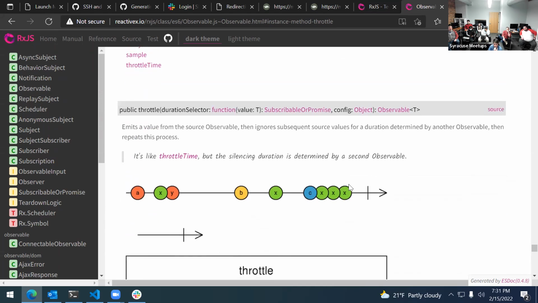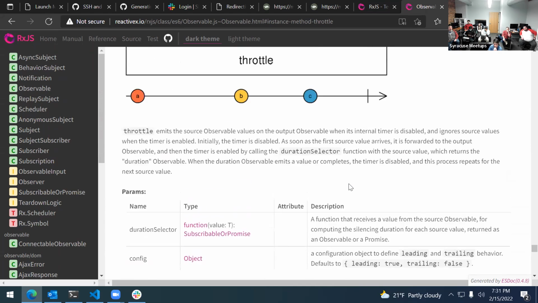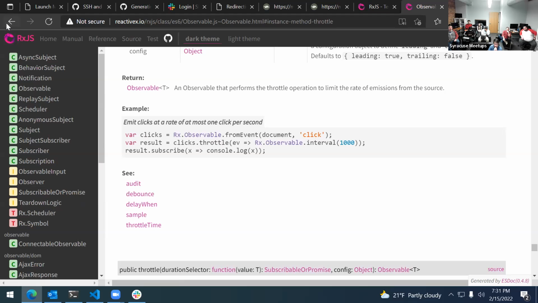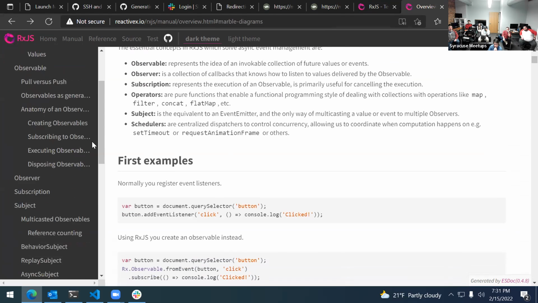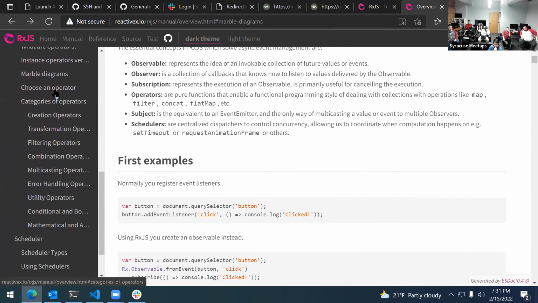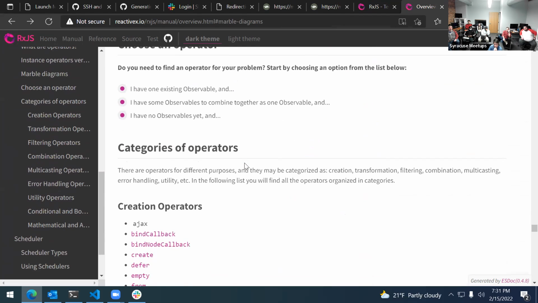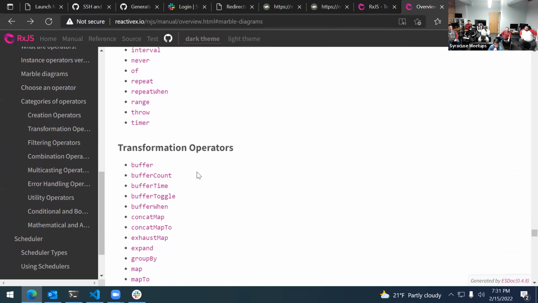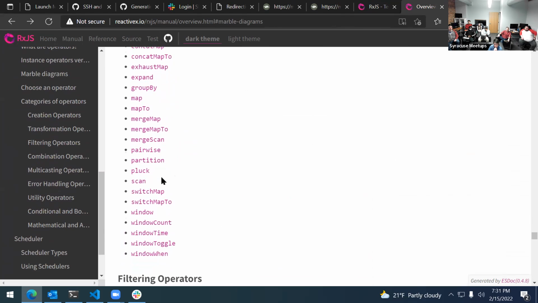Do we have other good examples? Let's see if we have another operator we could look at. Let's take a look at how scan works, because that's basically a picture of how reduce would work.